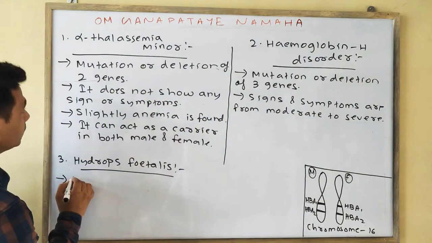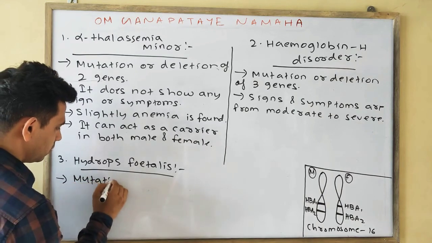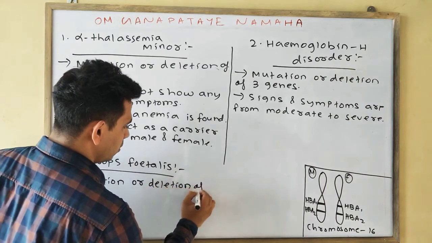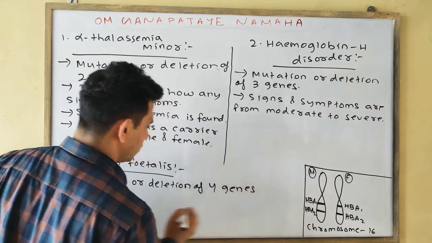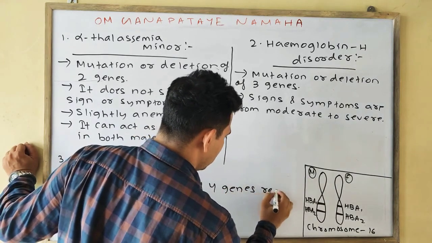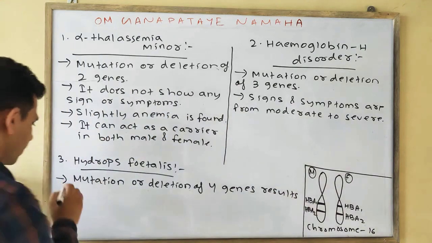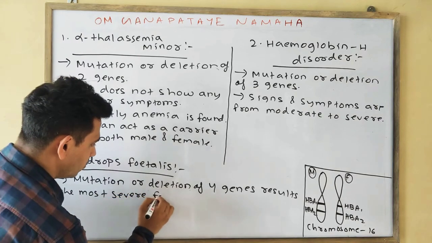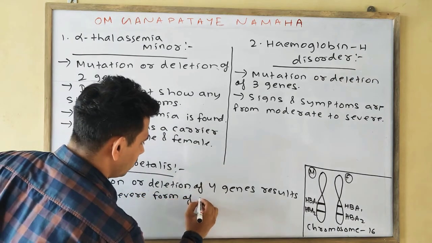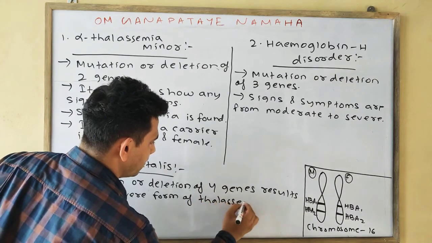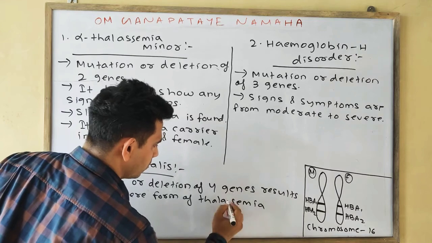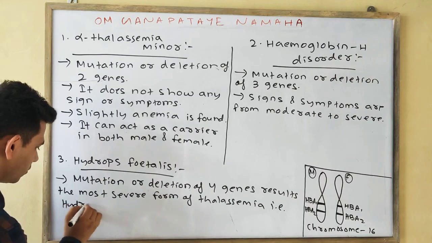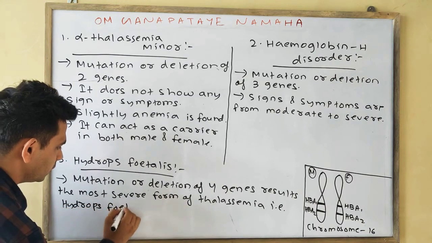In this, mutation or deletion of 4 genes results in the most severe form of thalassemia, that is hydrops fetalis.